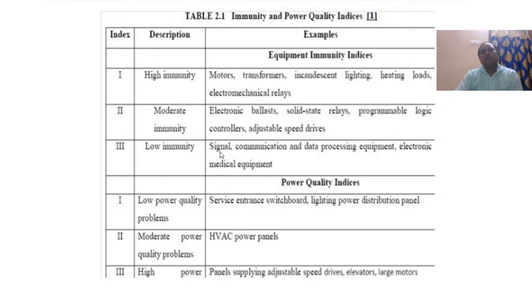Low immunity includes signal, communication and data processing equipment, electronic medical equipment. Power quality indices: low power quality problem is in the service entrance with switchboard and lighting power distribution panel. Moderate power quality problem is in HVAC power panels. High is in panels supplying adjustable speed drives, elevators, large motors.